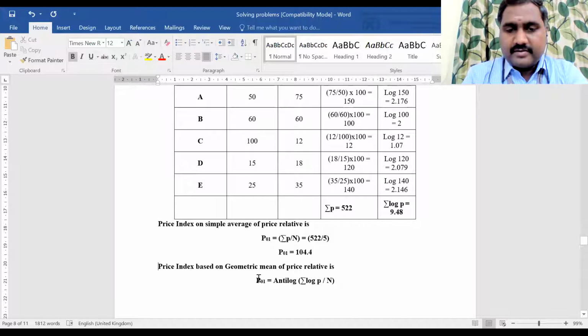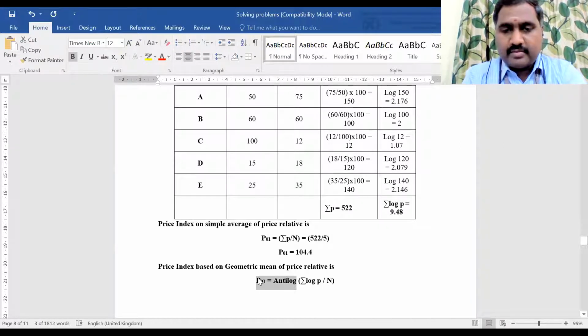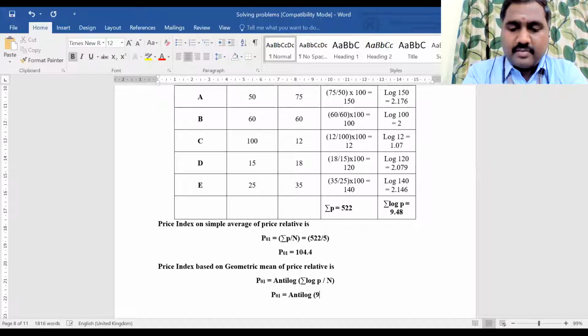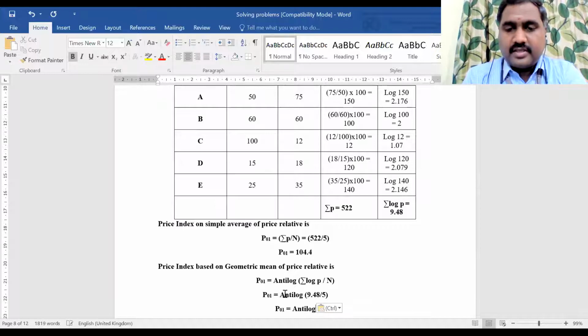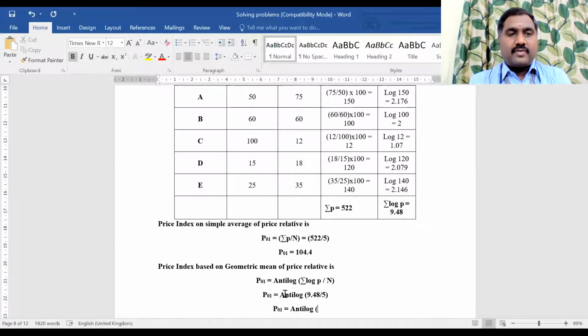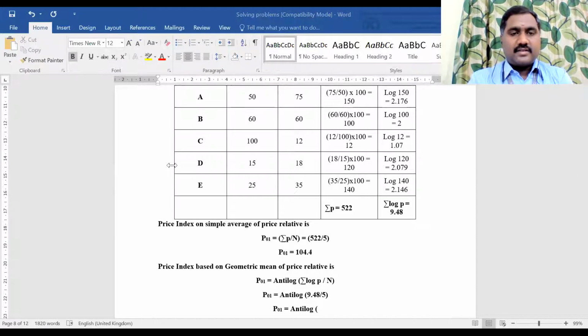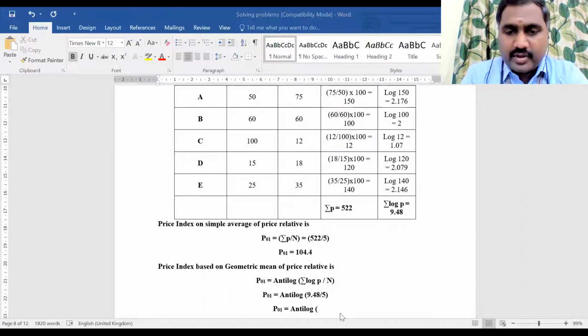Okay, now the next one: how to calculate the price index by the geometric mean method. I will copy this. So summation log P is 9.48 divided by 5. So what is the anti-log of 9.48 divided by 5? What is 9.48 divided by 5? 1.896.